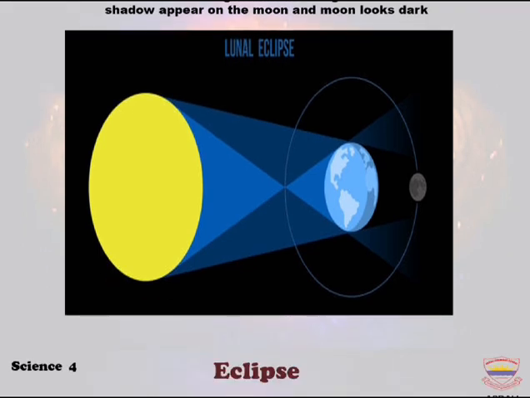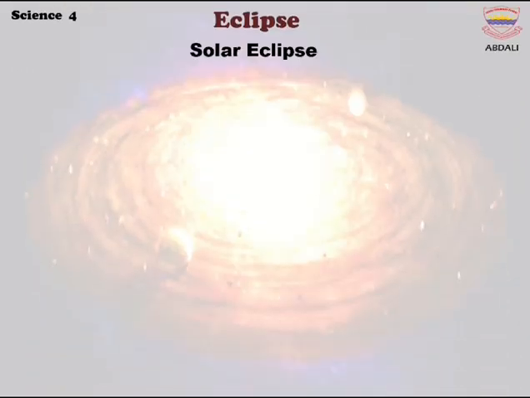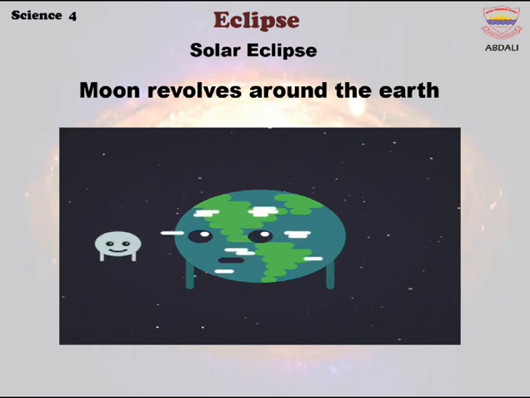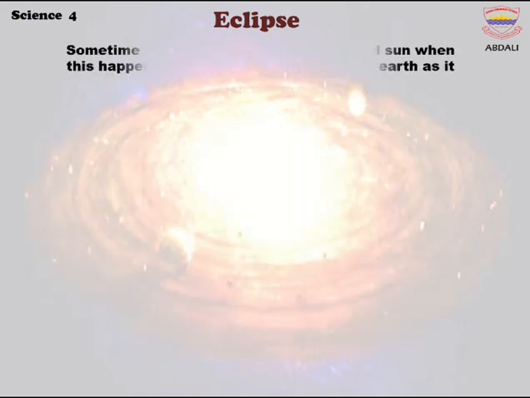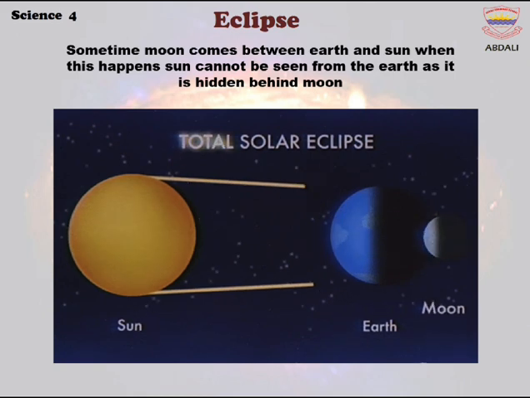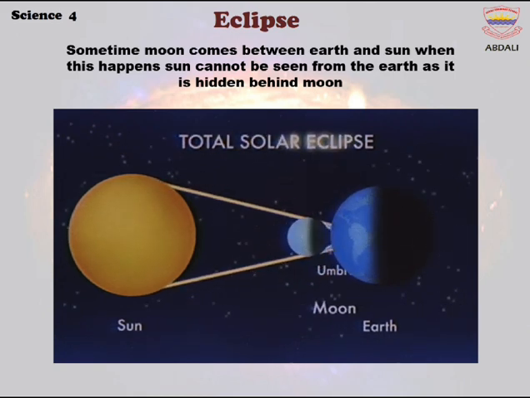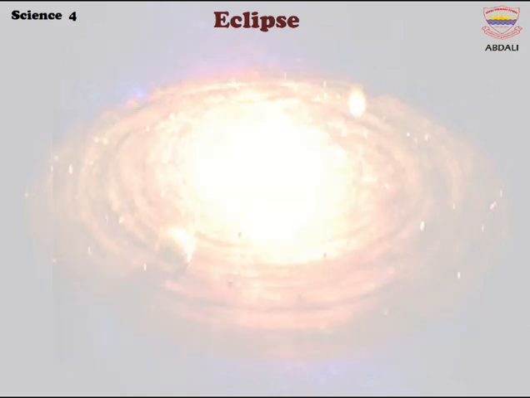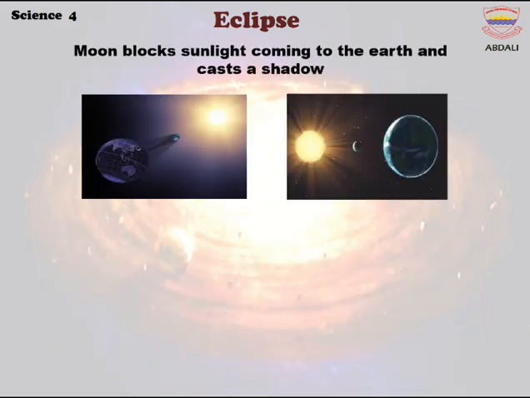Let's discuss solar eclipse. The moon revolves around the Earth. Sometimes the moon comes between Earth and the sun. When this happens, the sun cannot be seen from the Earth as it is hidden behind the moon. The moon blocks sunlight coming to the Earth and casts a shadow.